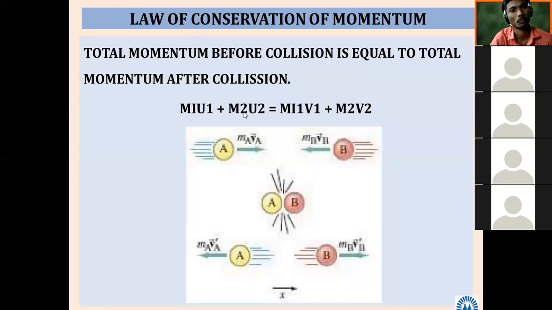So here, if we consider two bodies having mass m1 and m2 with velocity, so u, for what purpose you are using the letter u? U is initial velocity, correct. And v is we are using for final velocity.